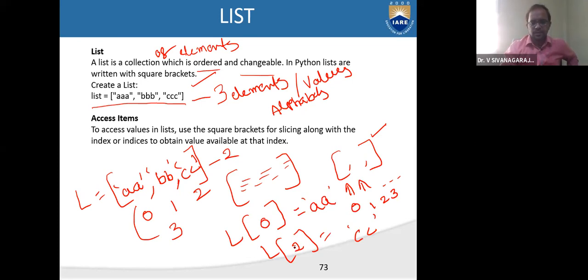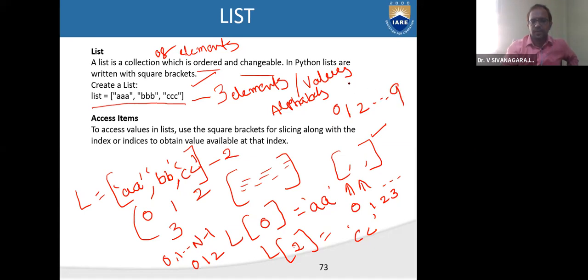Third one, because the indexing starts from 0, it will go up to n minus 1. If you say there are 3 elements, the indexing will be like this 0, 1, and 2. If you say there are 10 elements, the indexing will have 0, 1, 2, up to 9.